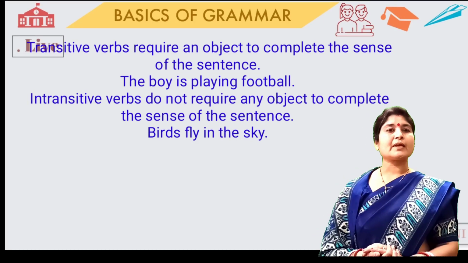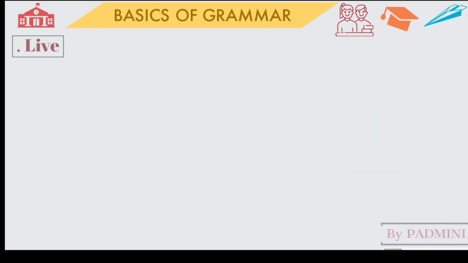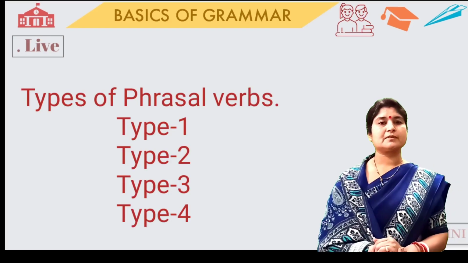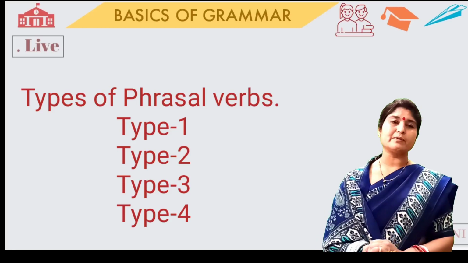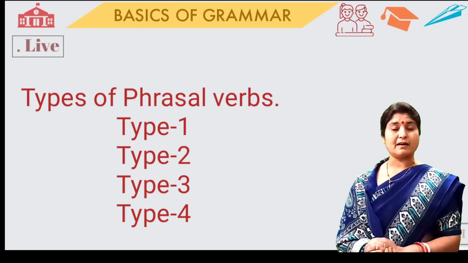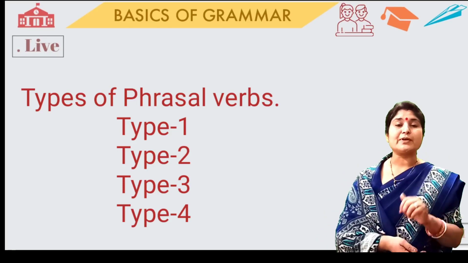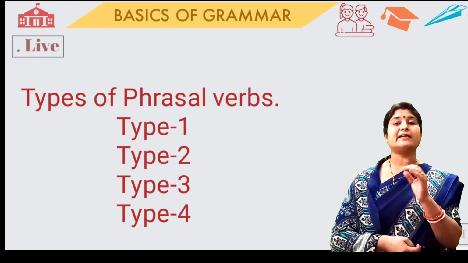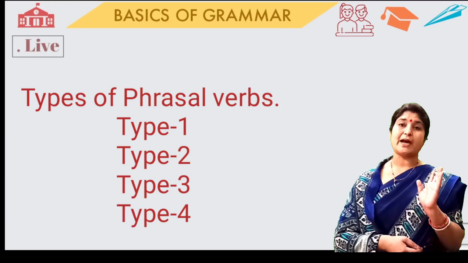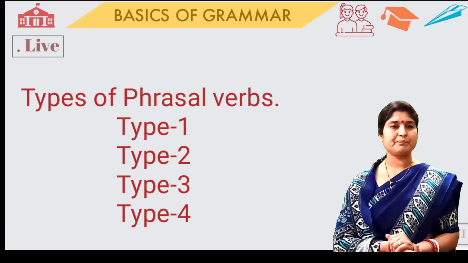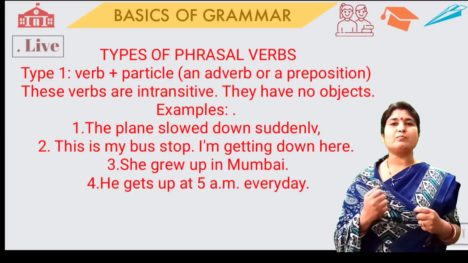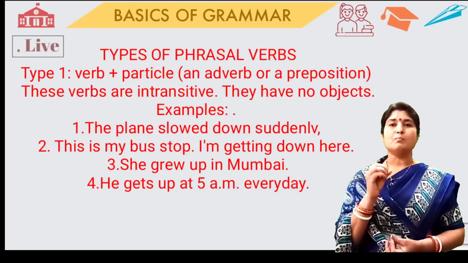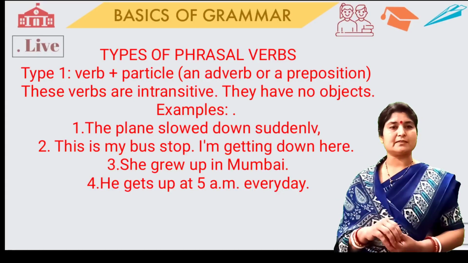Okay? As you know, children, the types of phrasal verbs. So how many types of phrasal verbs are there? There are 4 types of phrasal verbs. That is type 1, type 2, type 3 and type 4. So what is a type 1 phrasal verb? Type 1 phrasal verb means verb plus particle.